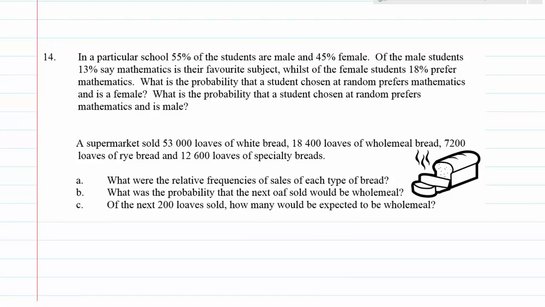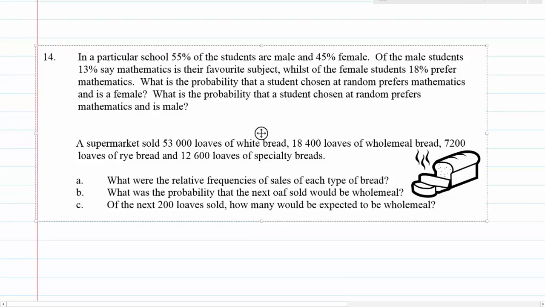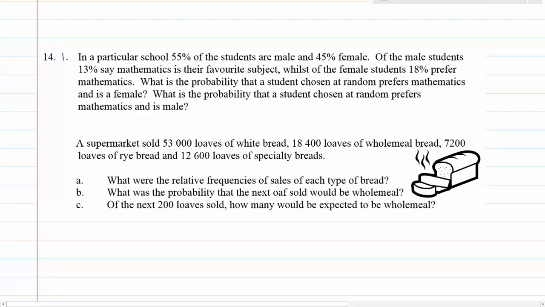Yes, there is a mistake here. This is 14.1, and this is 14.2, and that is just a little bit of a formatting error that's removed the number there. So there's two separate questions there, and I've been asked to talk about question 2, the second part of question 14.